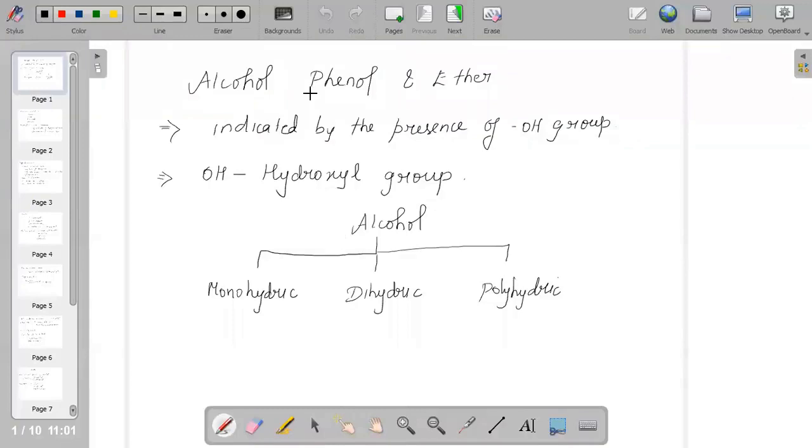So when we talk about alcohol, basically we say it is a functional group which is indicated by the presence of the OH group.